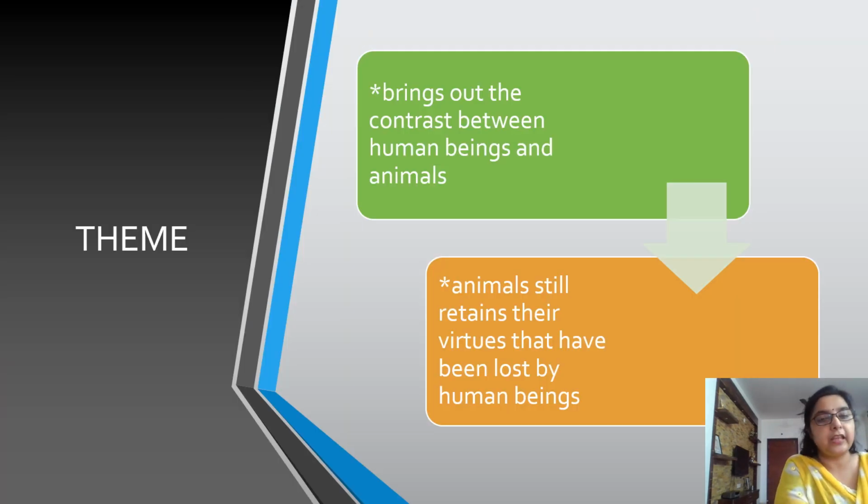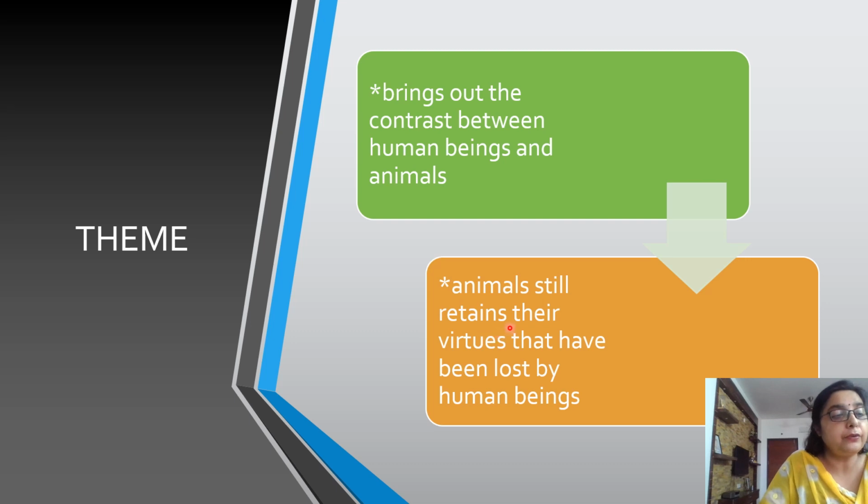Now let's come to the theme of the poem. Just see the slide. I have written some value points related to theme. So the poem brings out the contrast between human beings and animals. In the good old days, men possessed good God-like qualities, which they have shed with the passage of time. So with time, those values and virtues are coming down. The animals still retain the virtues that have been lost.